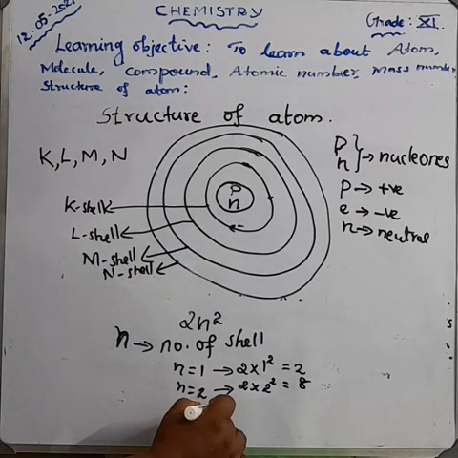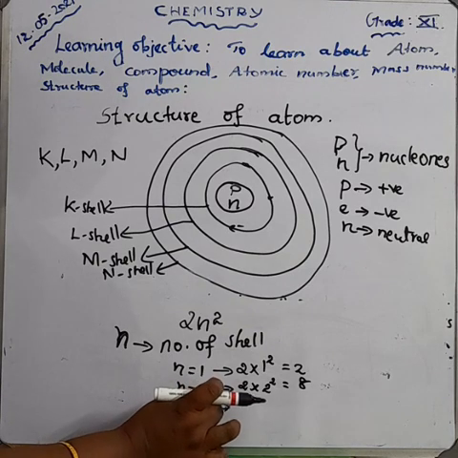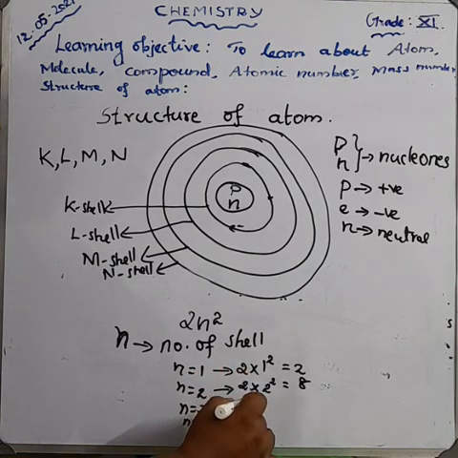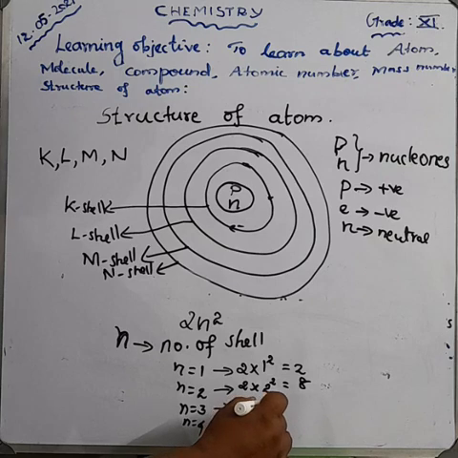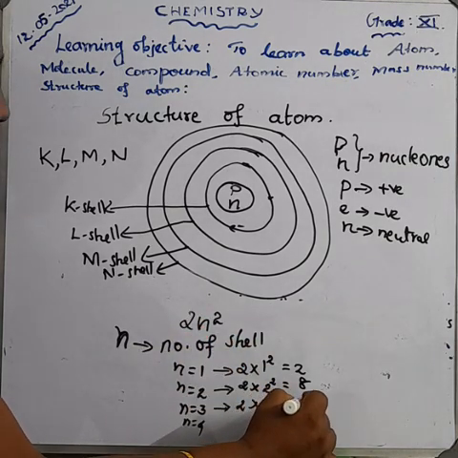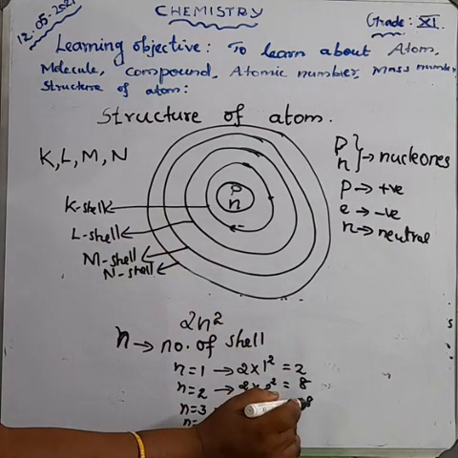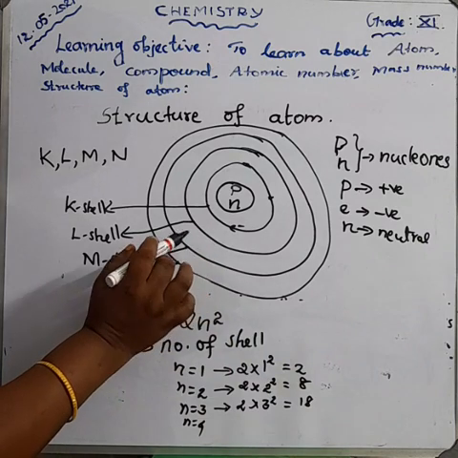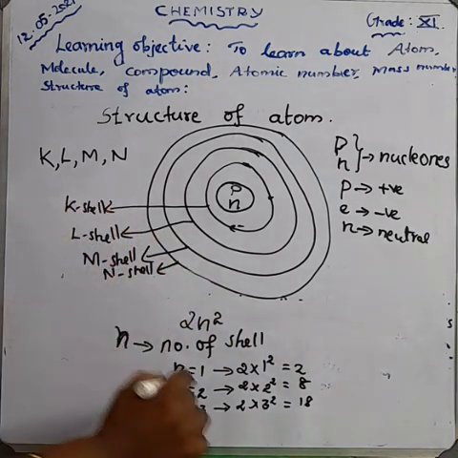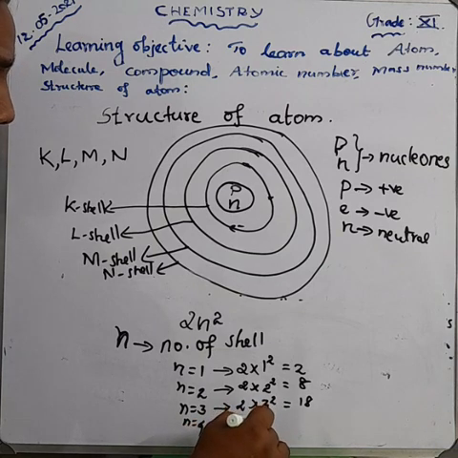The third orbit means n is equal to 3, so 2 into 3 square, which is 18. So the third orbit can occupy only 18 electrons. And the fourth, n is equal to 4, means 2 into 4 square, so 32.